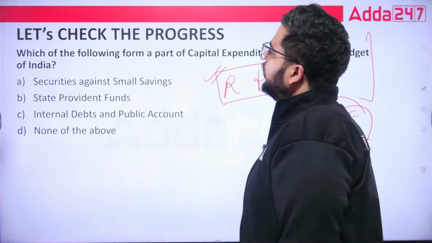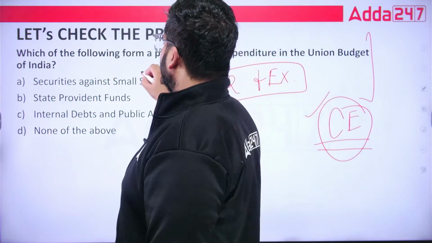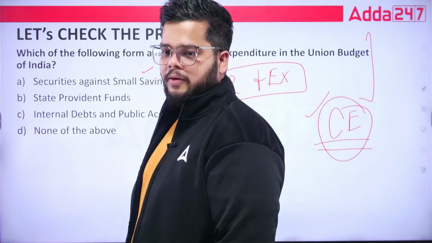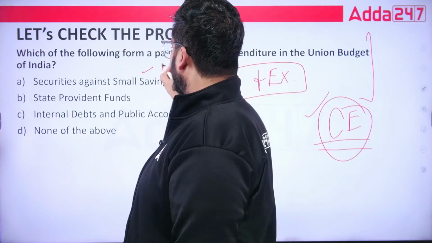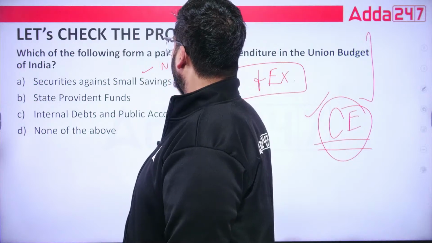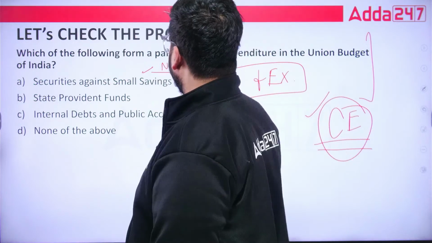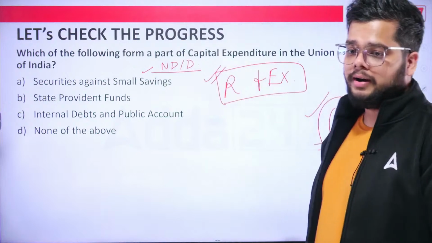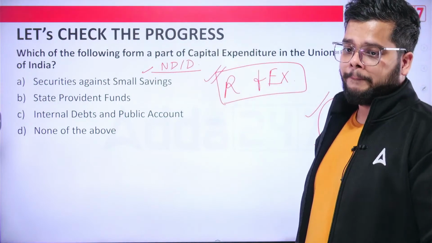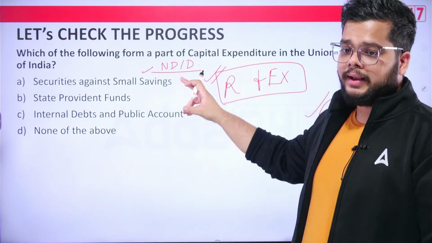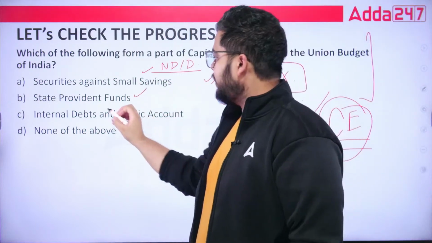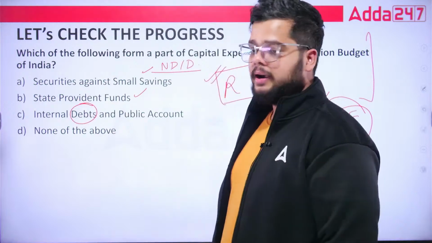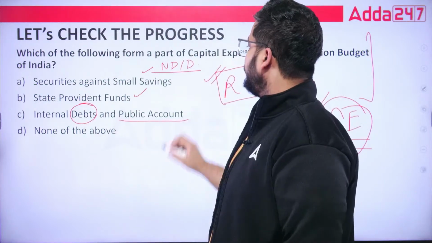Fine. So, securities against small savings, they are under the non-debt or debt revenue? Securities against small savings, state provident funds, internal debts and public account, they will be under what?